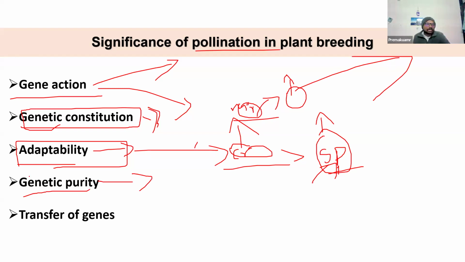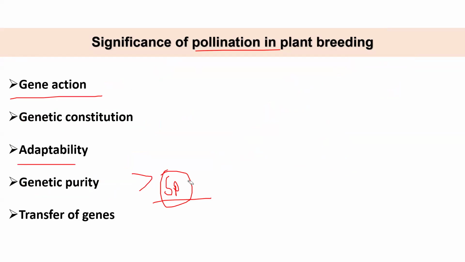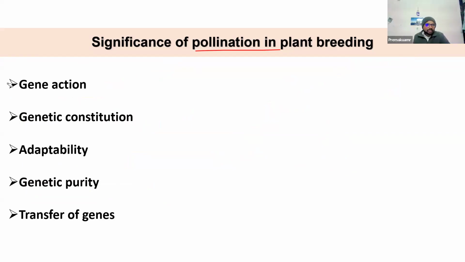Genetic purity is a very important point in seed production, because the ultimate thing in plant breeding is seed production. Maintenance of genetic purity of the particular lines and varieties is very important. Maintaining purity is much easier in self-pollinated crops, because there is no outcrossing, and that's why their purity is maintained very easily when compared to cross-pollinated crops.